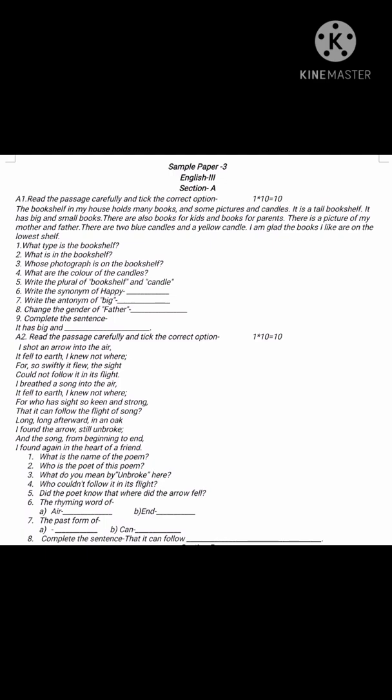Now sixth question is, the rhyming word of air. Sorry, it's air, A-I-R. The rhyming word of air is where, W-H-E-R-E. Then end, friend. The past form of breathe. It's not written here. It's breathe, breathed. D you have to add. Then can, could. Now last is that it can follow the flight of song, question mark. So up to here you have to write. So in this way you have to do your section A.